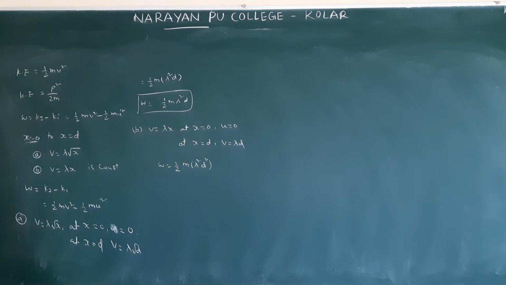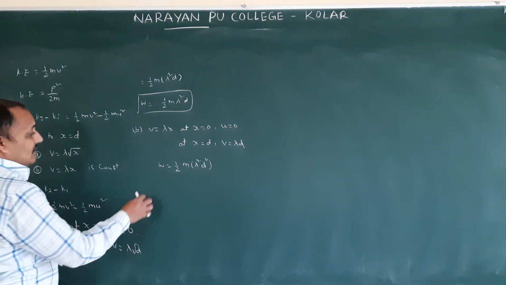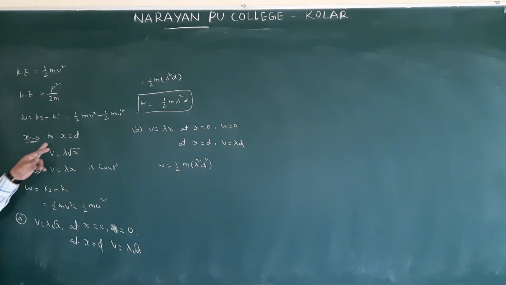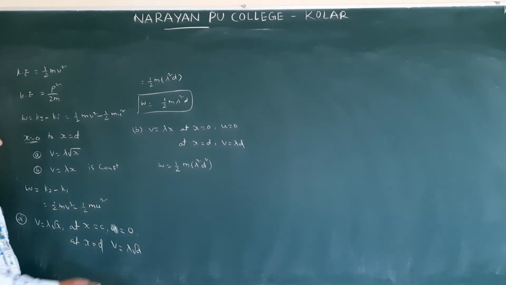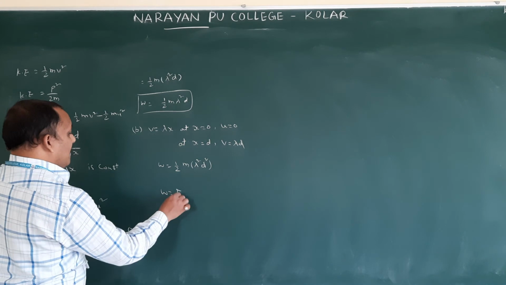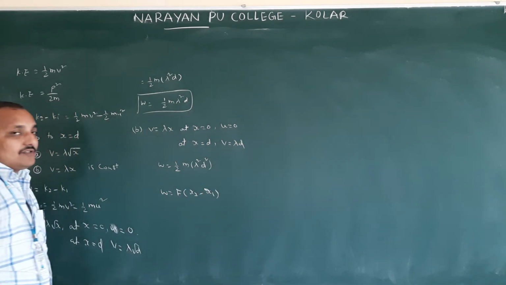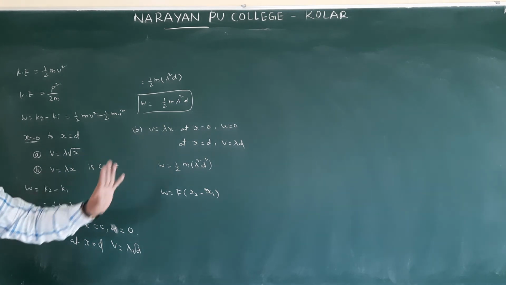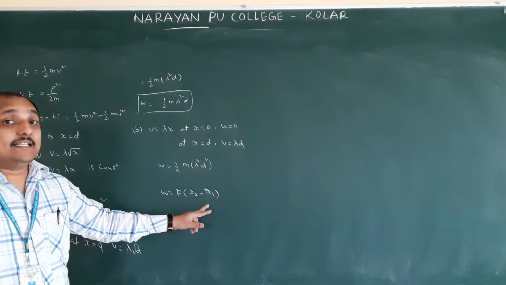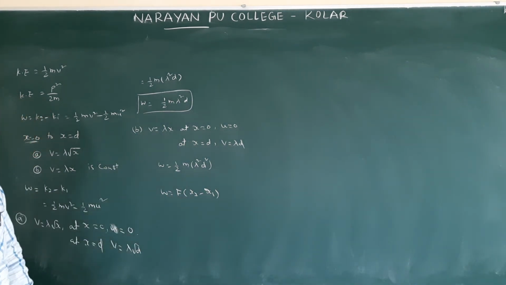So they gave another method also. Compared to that method, this method only will be easy. If you want, we will do that one also. Here it is changing from initial position to final position. Then how will we do work done? Force into x2 minus x1, final position minus initial position. This gives the displacement. Force into displacement.